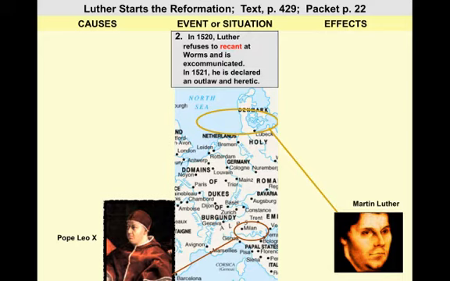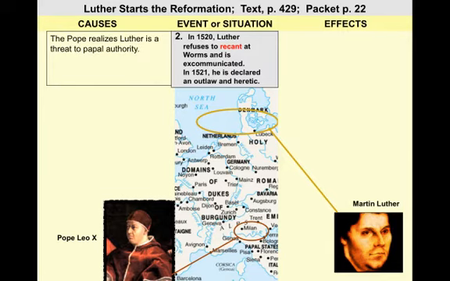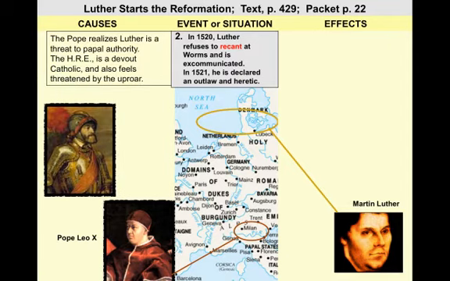In 1520, Luther refuses to recant, to take back what he said at Worms, and is excommunicated. He's kicked out of the church. In 1521, he is declared an outlaw and a heretic. What caused that? The Pope realizes Luther is a threat to papal authority, and the Holy Roman Emperor is a devout Catholic, and also feels threatened by Luther. The effect?